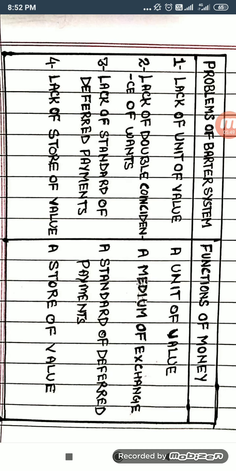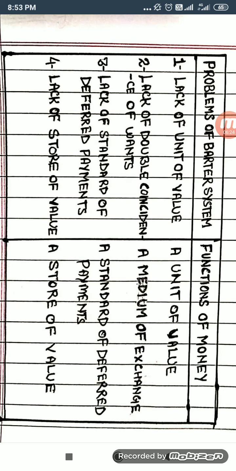Now the third problem of barter system is lack of standard of deferred payment. See student, when we say standard of deferred payment, it means the payment that can be made in the future. So it is related to credit transactions as well as to the process of entering into a contract. Money as a standard of deferred payment solves this problem. Now with the help of money we can easily enter into a contract.